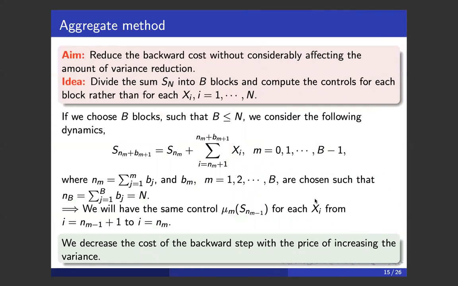Before showing our numerical results, we introduce our improved approach, which is called the aggregate method, whose aim is to reduce the backward cost without considerably affecting the amount of variance reduction. Its idea is to divide the sum Sn into B blocks and compute the controls for each block rather than for each xi. Therefore, we decrease the cost of the backward step without the price of increasing the variance.